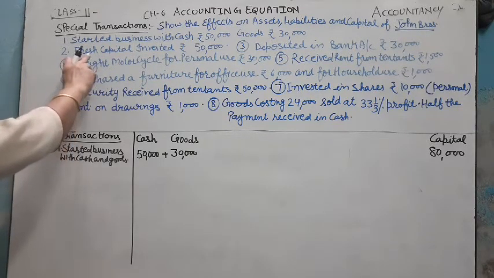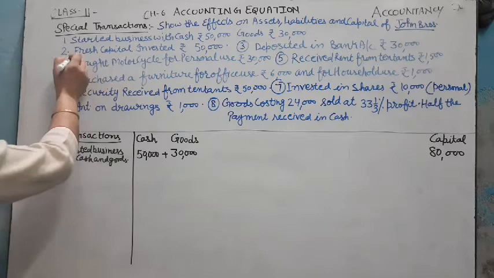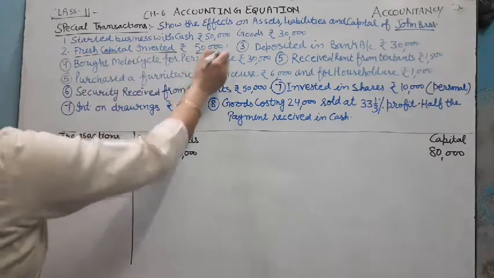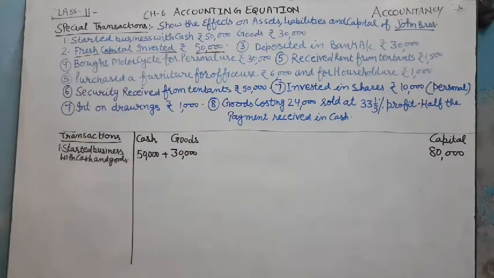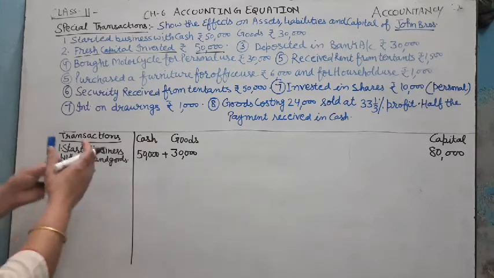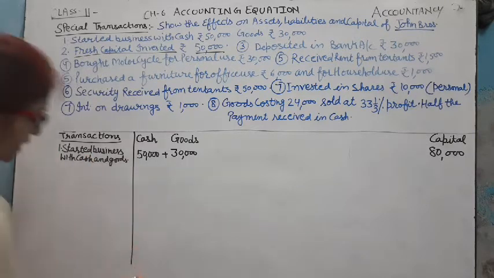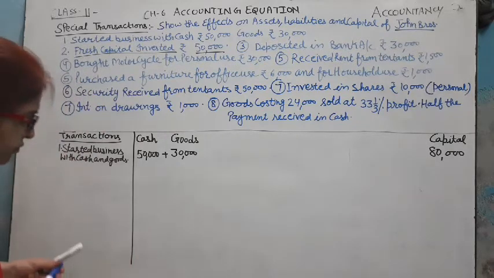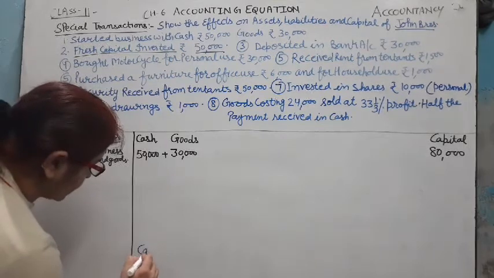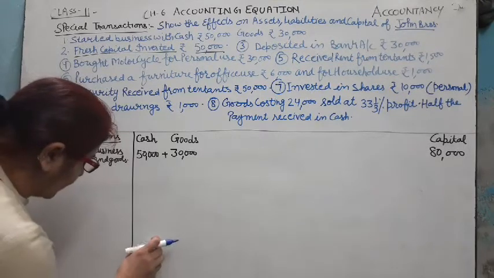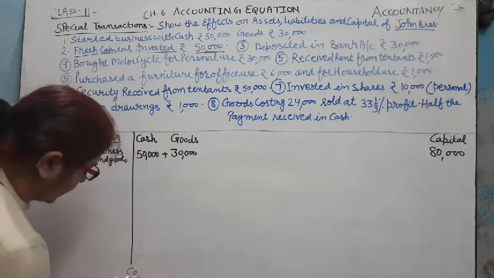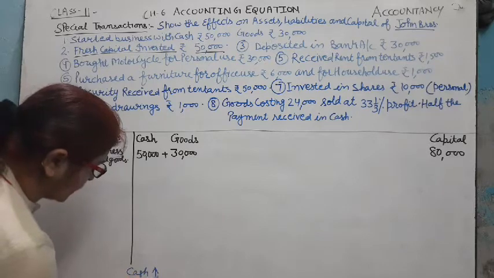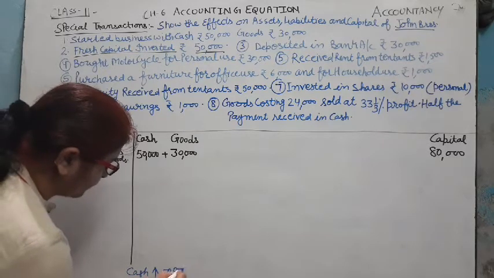Now second transaction, fresh capital invested rupees 50,000. सेकेंड ट्रांजेक्शन में उसने फिर कैपिटल इन्वेस्ट कर दी, तो that means he brings cash, cash is increased. When he invested capital in the business, then cash is increased by 50,000.